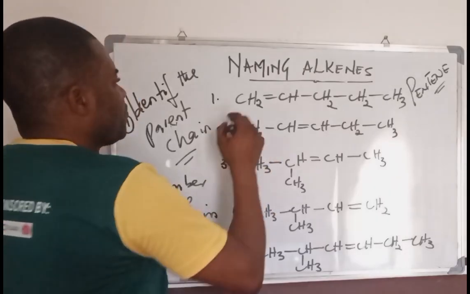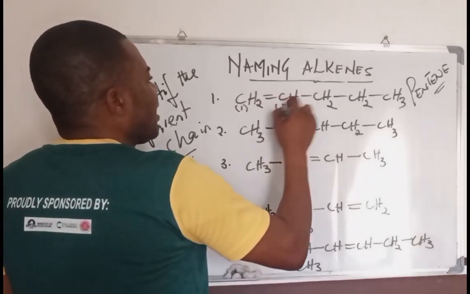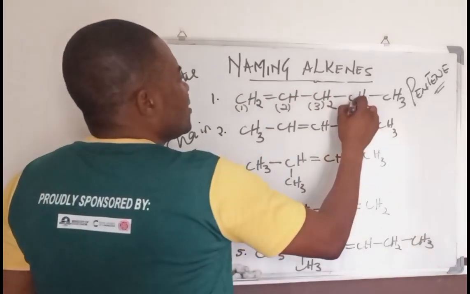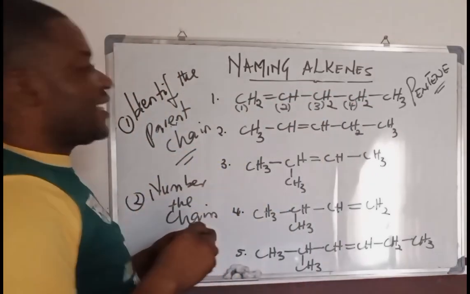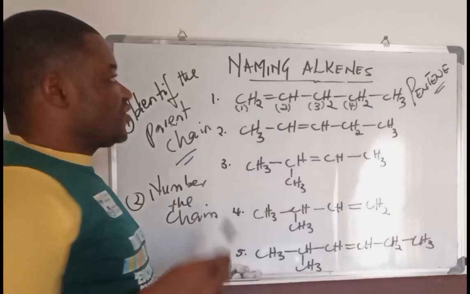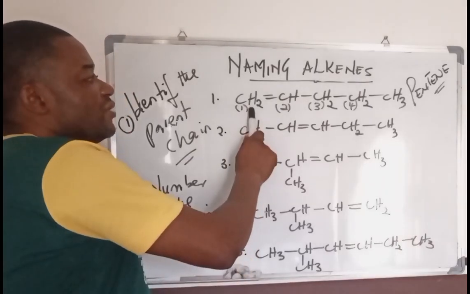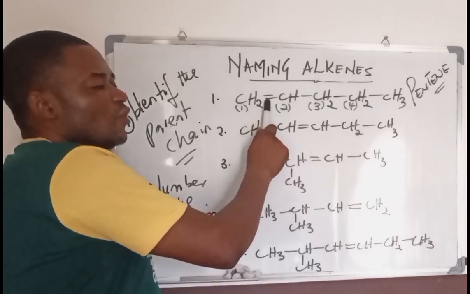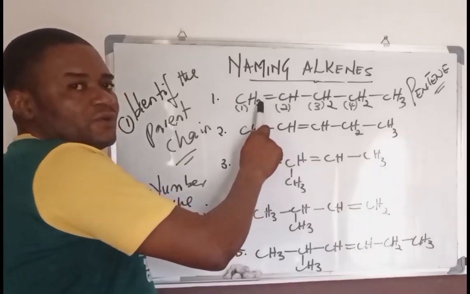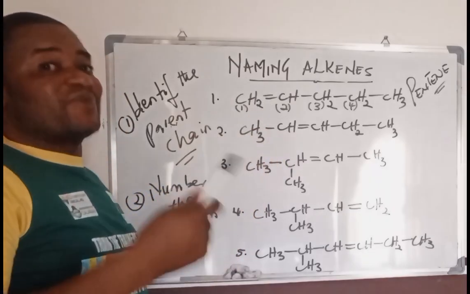This will now be our 1, this will be our 2, this will be our 3, this will be our 4. If we are following that convention, we must number beginning from the carbon atom that is housing the double bond, closer to the double bond, most likely preceding the double bond.